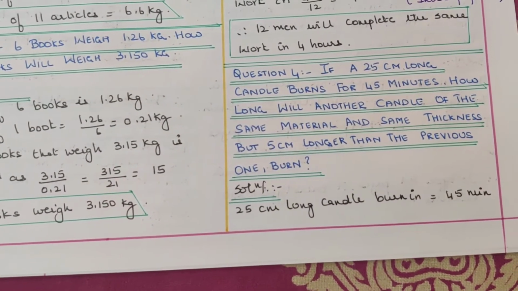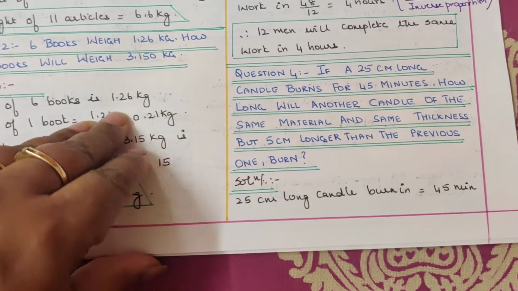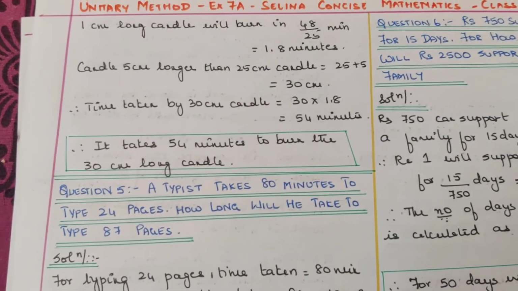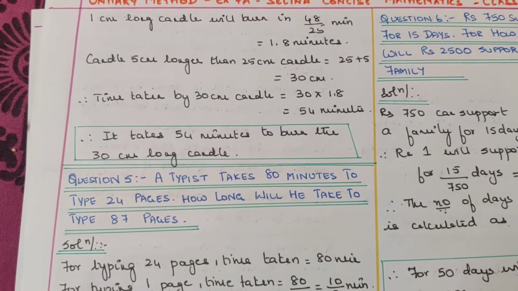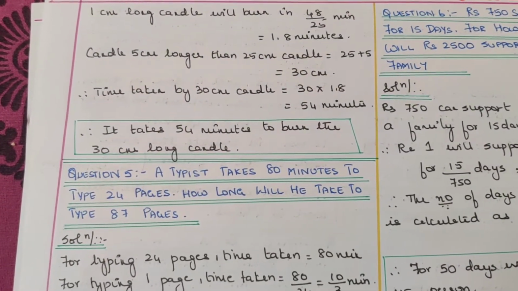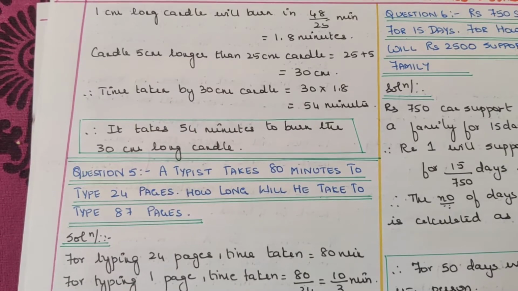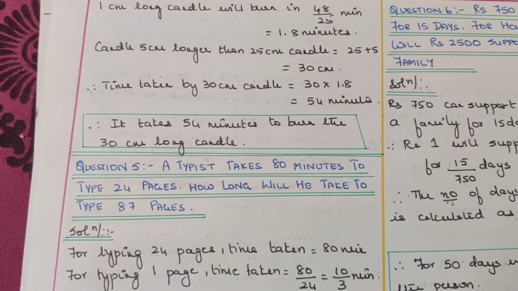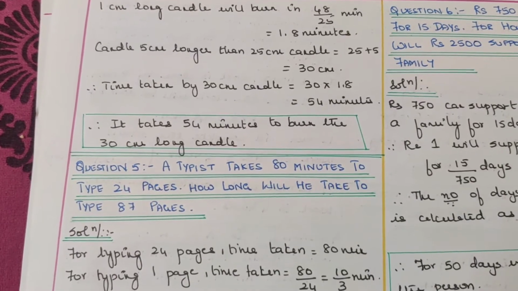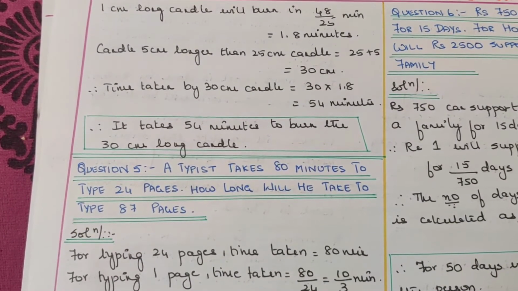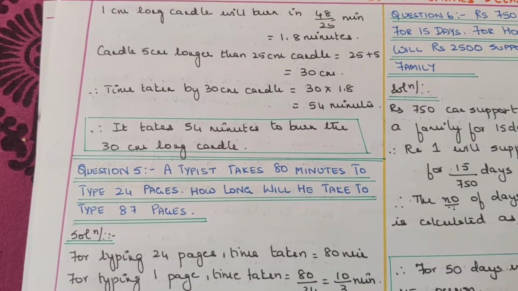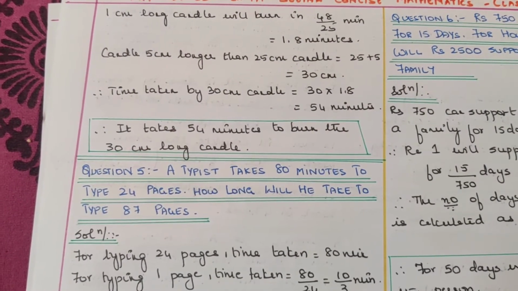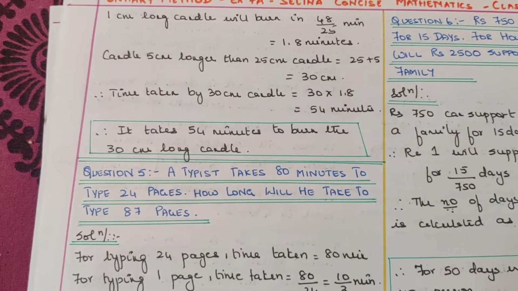So a 25 centimeter long candle will burn in 45 minutes. 1 centimeter candle will burn in 45 by 25 minutes, that is 1.8 minutes. A candle 5 centimeter longer than 25 centimeter will be 25 plus 5, that is 30 centimeters. Therefore, time taken by a 30 centimeter candle is equal to 30 into 1.8, that is equal to 54 minutes. Therefore, it takes 54 minutes to burn the 30 centimeter long candle.